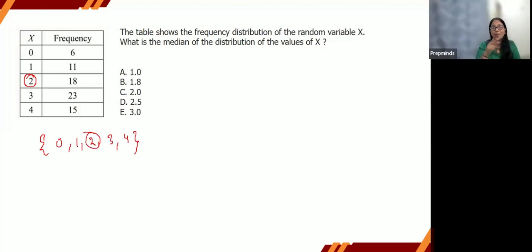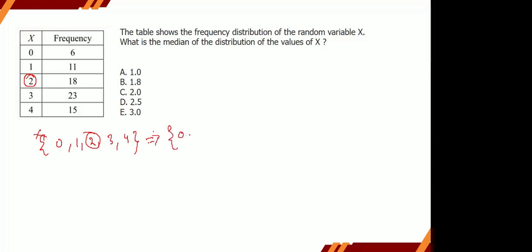But there is something more attached to this question, and that is the frequency of these numbers. So the data set is not going to be like this. We will have the data set where 0 is repeated, 0, 0, 0, 0, till 6 times.